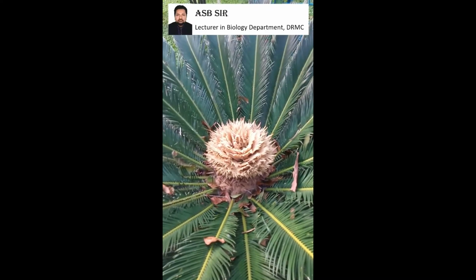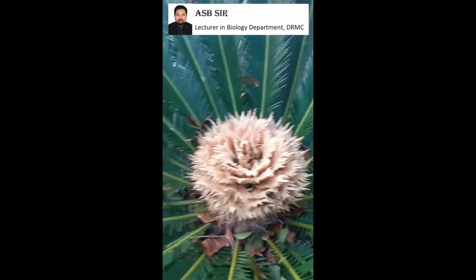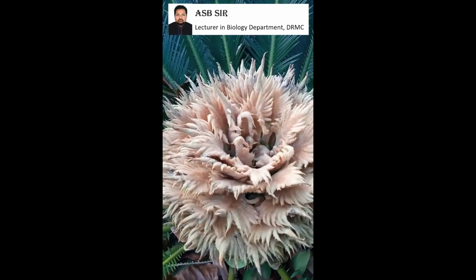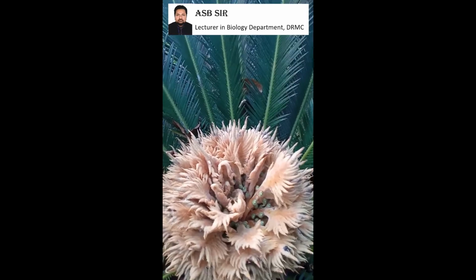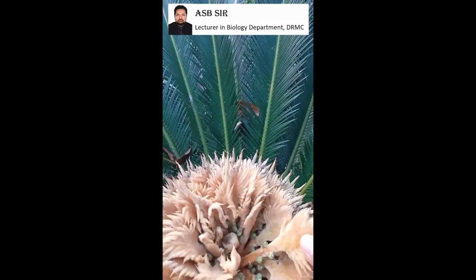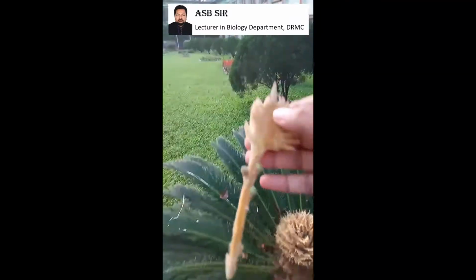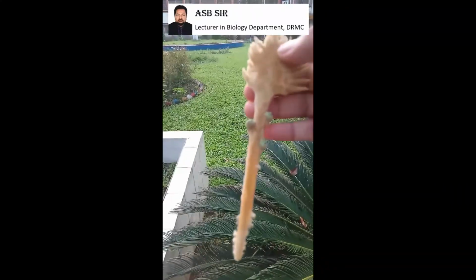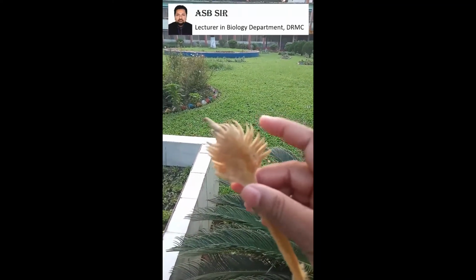Now we observe a single megasporophyll. Now we collect a single megasporophyll. This is a megasporophyll. We see here this structure.